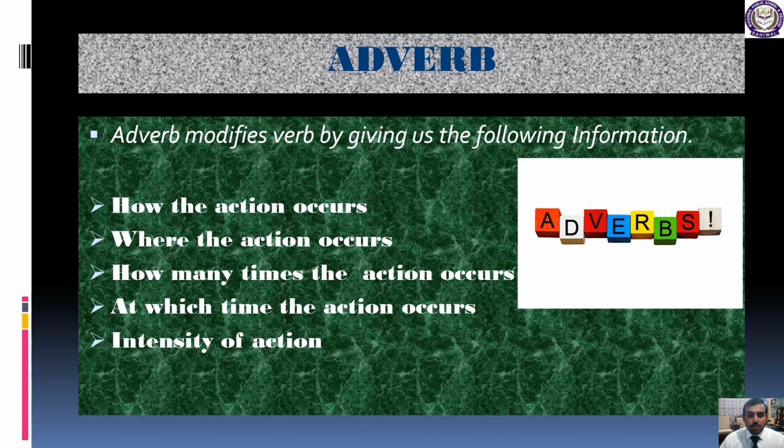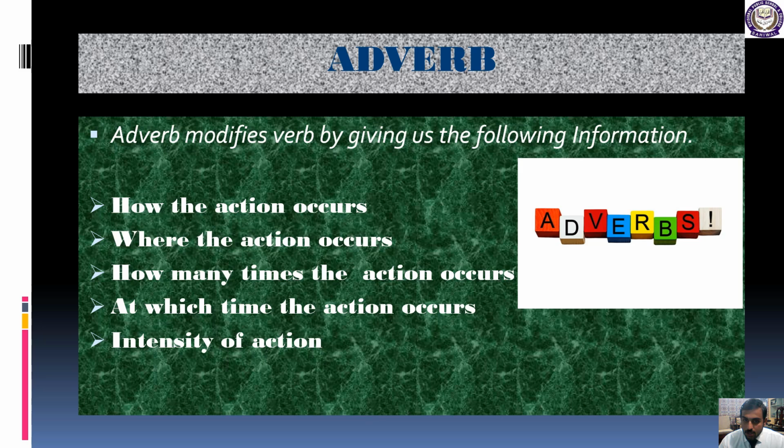Students, keep this thing in your mind, that an adverb modifies a verb by giving us the following information. So what type of information does an adverb give us? First, how the action occurs. This is the first quality. The adverb tells us how the action occurs, where the action occurs, how many times the action occurs, at which time the action occurs, and the intensity of the action.